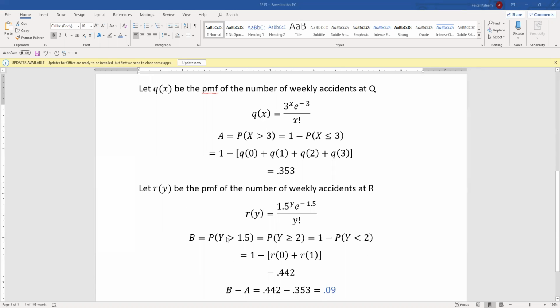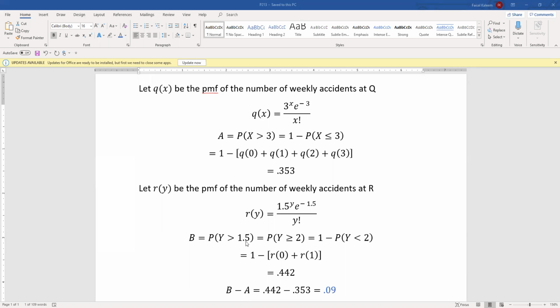Number of accidents greater than 1.5 means number of accidents greater than or equal to 2, because 2 is the next integer after 1.5. We're not writing this 2 because 1.5 rounds to 2. The reason is that it's greater than 1.5.